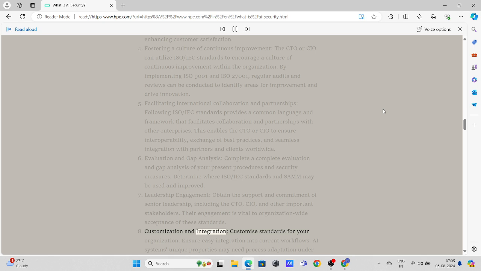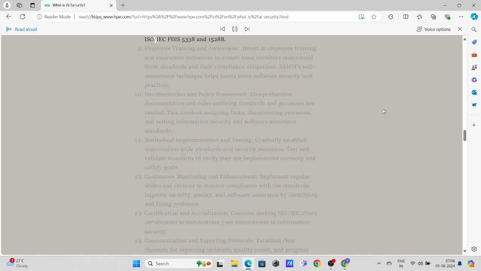Customization and integration. Customize standards for your organization. Ensure easy integration into current workflows. AI systems' unique properties may need process adaptation under ISO/IEC FDIS 5338 and 15288. Employee training and awareness. Invest in employee training and awareness initiatives to ensure team members understand these standards and their compliance obligations. SAM's self assessment technique helps teams learn software security best practices.